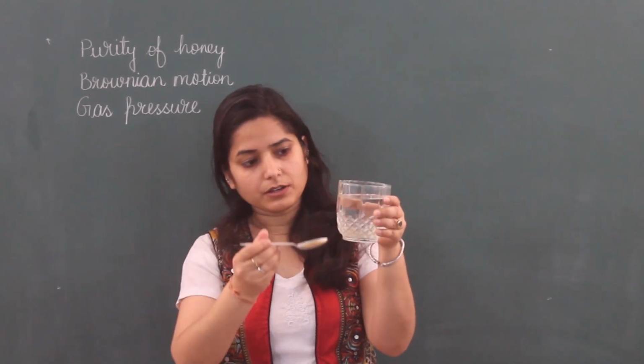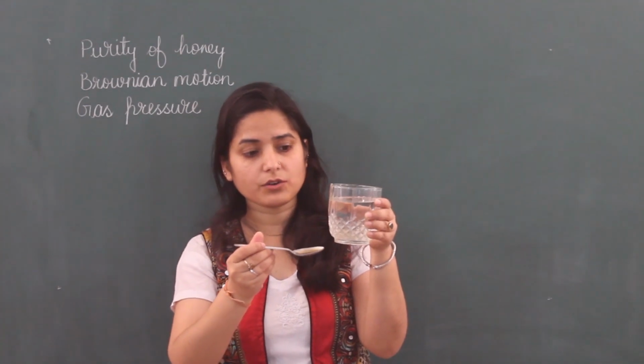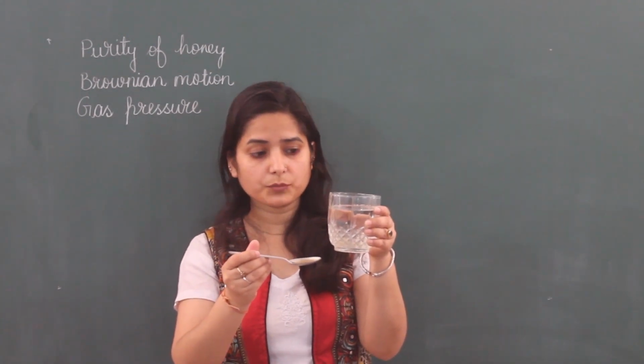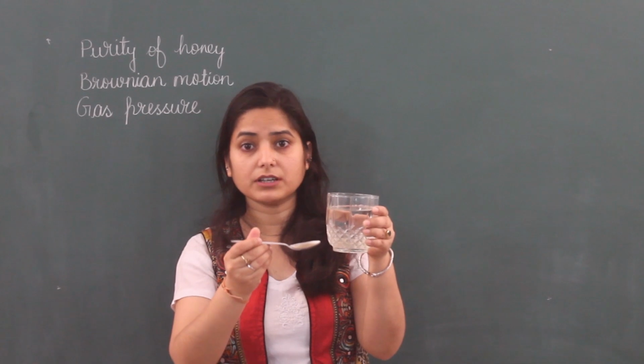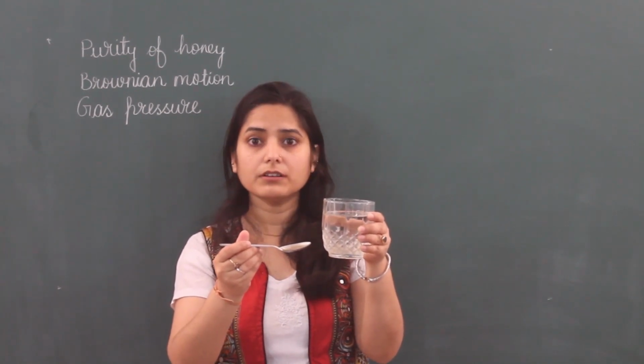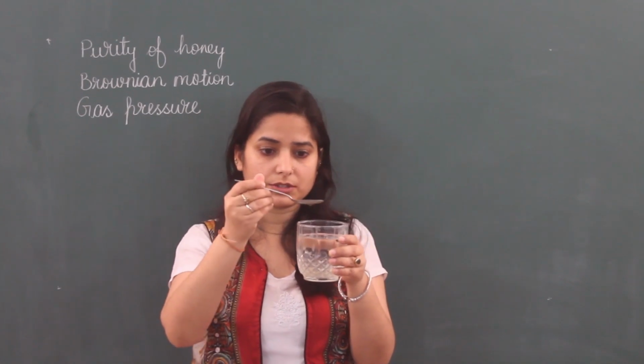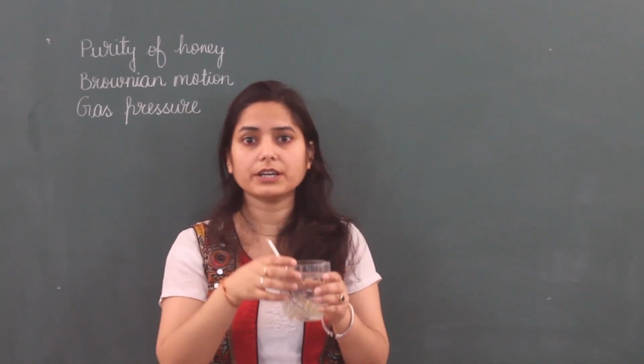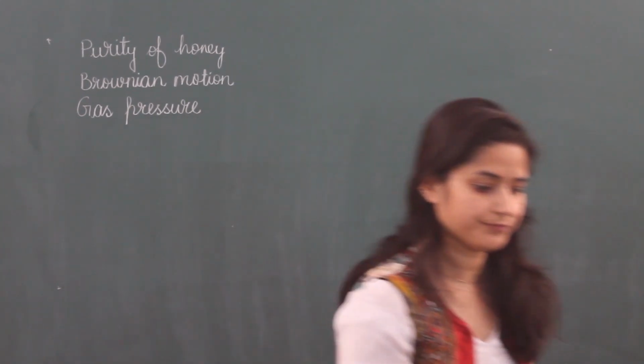it dissolves suddenly. That means it is not pure. If it is pure, then it will make a streak, a thread-like structure in this water, and it will dissolve after some time. So this is not pure. So this way you can check the purity of honey.